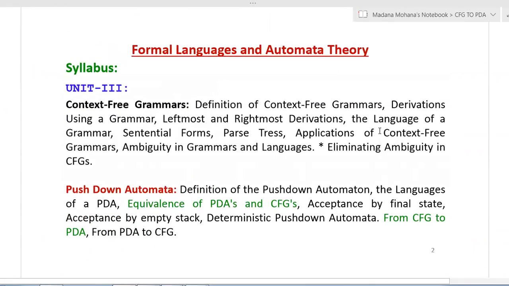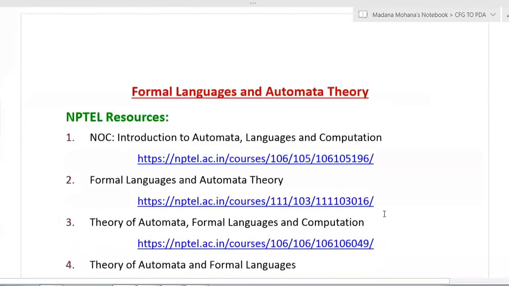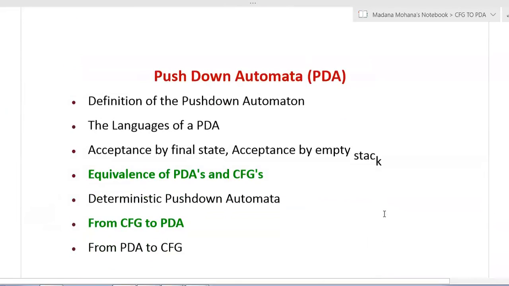If you look at the syllabus related to pushdown automata, the concept is equivalence of PDA and context-free grammar. In this we have two conversions, from CFG to PDA and PDA to CFG. So in this class we will discuss the conversion of context-free grammar to pushdown automaton. Now, to describe the equivalence of pushdown automata and context-free grammars,